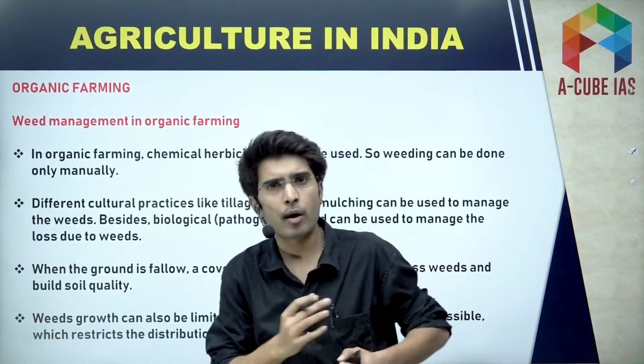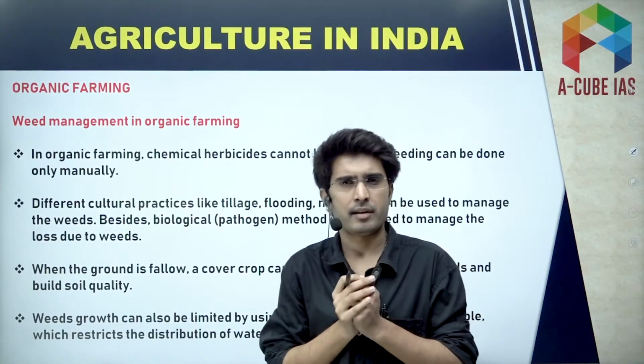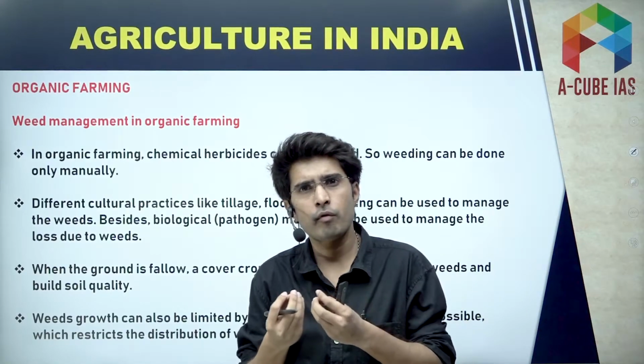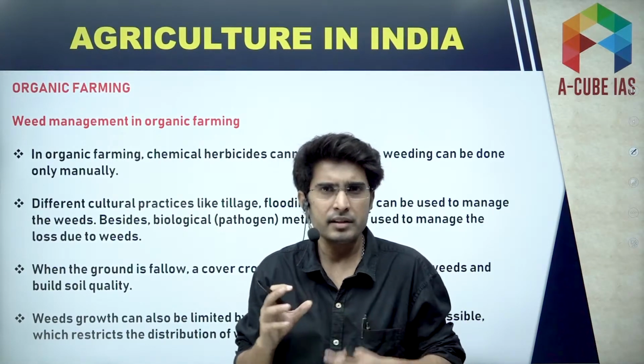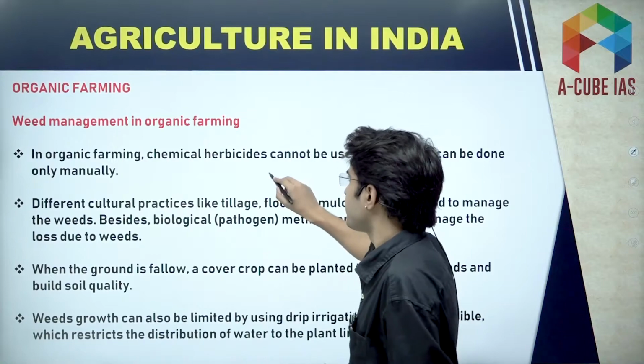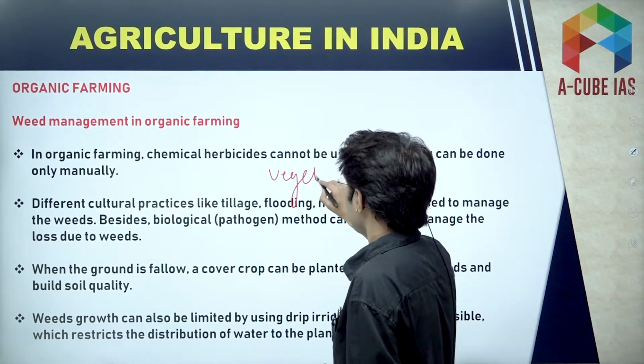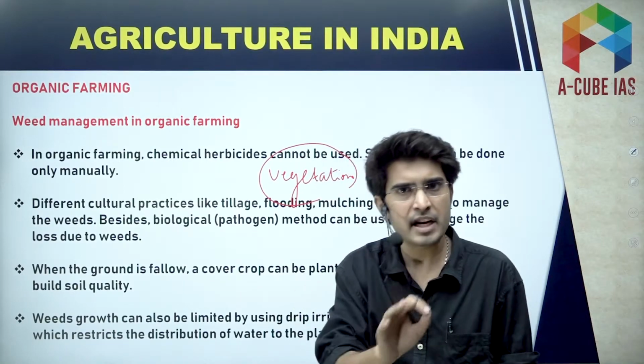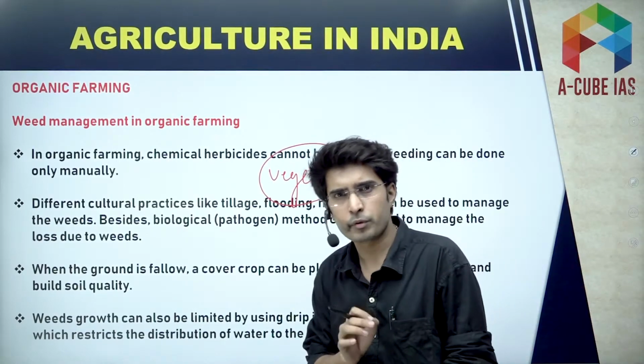Now let's talk about the weed management. Under organic farming, how do we remove the weeds? Weeds means unwanted vegetation. This vegetation is of no use, you want to eliminate this vegetation. So how do we do that?